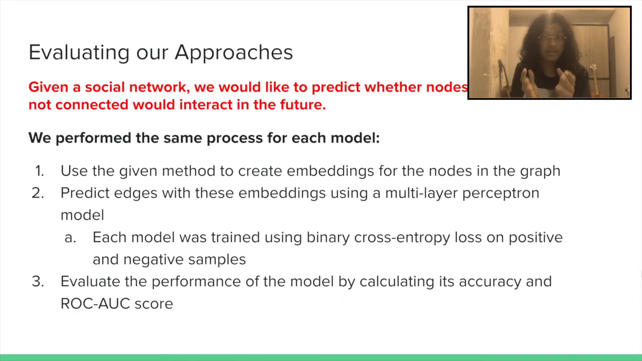So yeah, once again, our task is to predict if nodes are going to interact in the future. That is, if one paper is going to cite another paper in the future. And this is what we did. We used the given method to create the embeddings. Right? It could be textual embeddings, or it could be node embeddings, or it could be a combination of the both. And then we predicted edges with these embeddings by training a multi-layer perceptron, a simple 2 to 3 layer perceptron model, which we trained using the binary cross entropy loss and the Adam optimizer. And then we carried out an evaluation of its performance using different metrics.